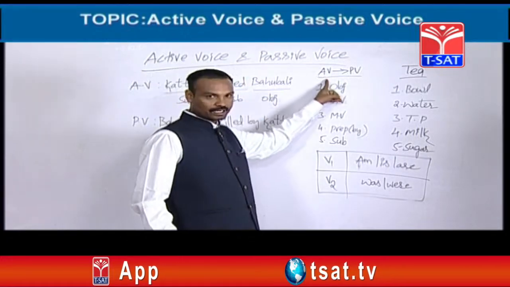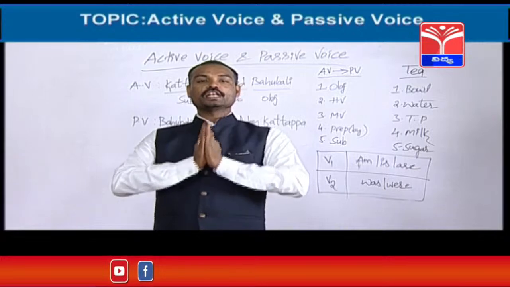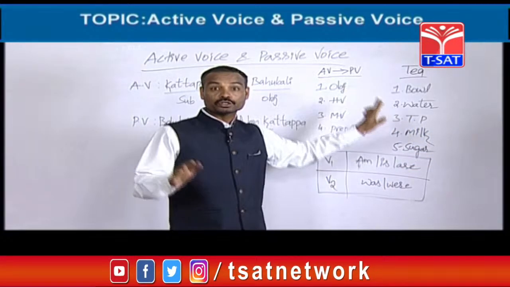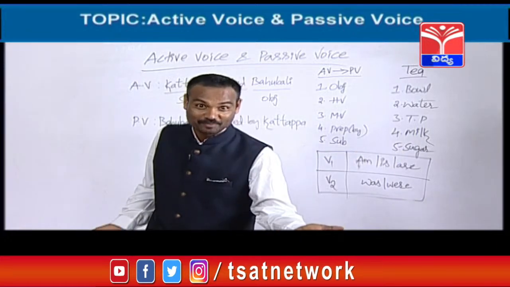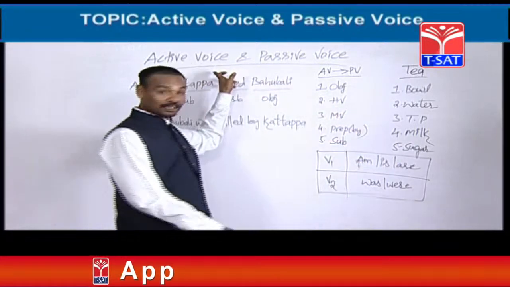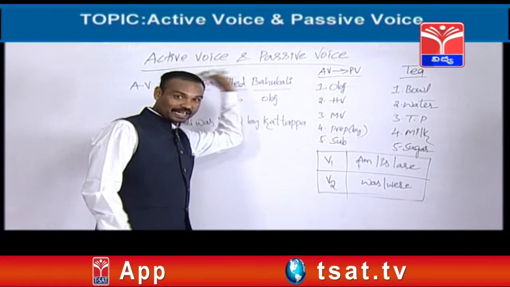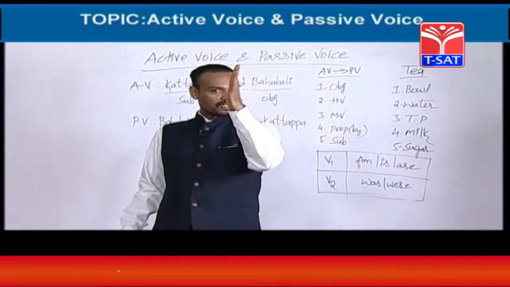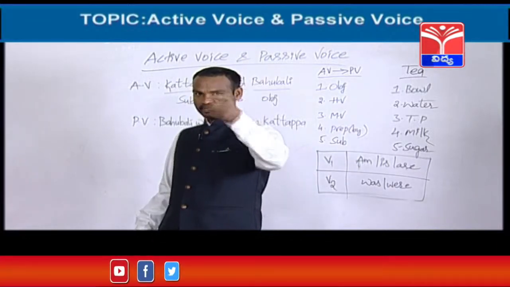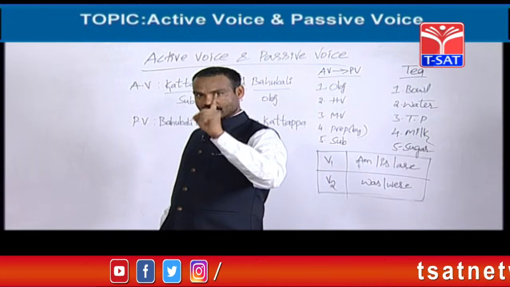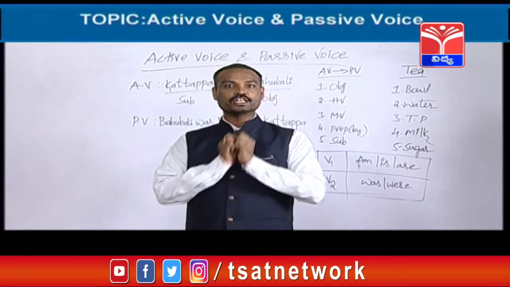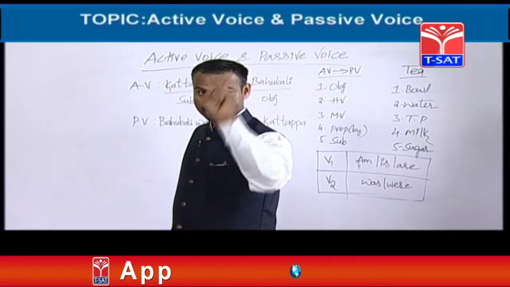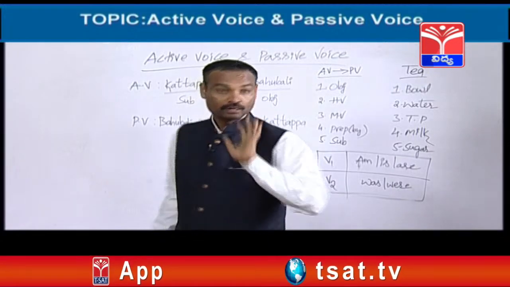To change active into passive also, we need 5 items. AV means active voice, PV means passive voice. Don't think AV means Annavaram, PV means Polavaram. Why do you think like that? I have already mentioned it here, no? AV means active voice, PV means passive voice. So, friends, for preparation of tea we need 5 items, and to change active into passive also, we need 5 items. Don't forget.